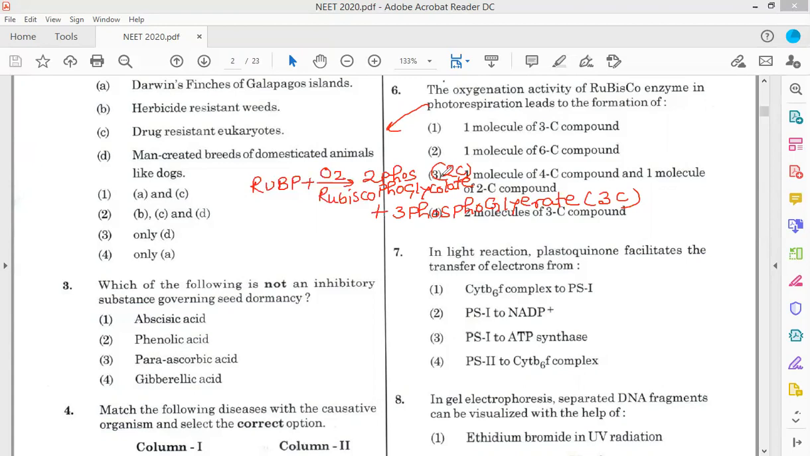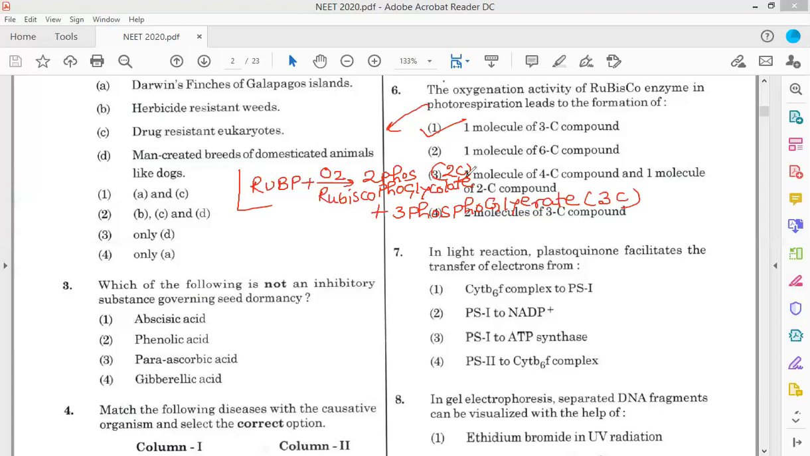So the oxygenation activity of Rubisco enzyme in photorespiration leads to the formation of, one, 1 molecule of a 3 carbon compound, 3-phosphoglycerate, and another, 1 molecule of 2-phosphoglycolate. So the end products of oxygenation of Rubisco are 1 molecule of 3-phosphoglycerate and 1 molecule of 2-phosphoglycolate. So option 1 is the correct answer.